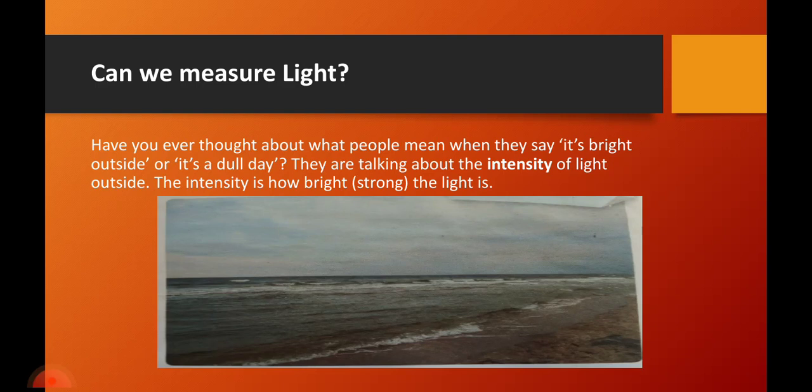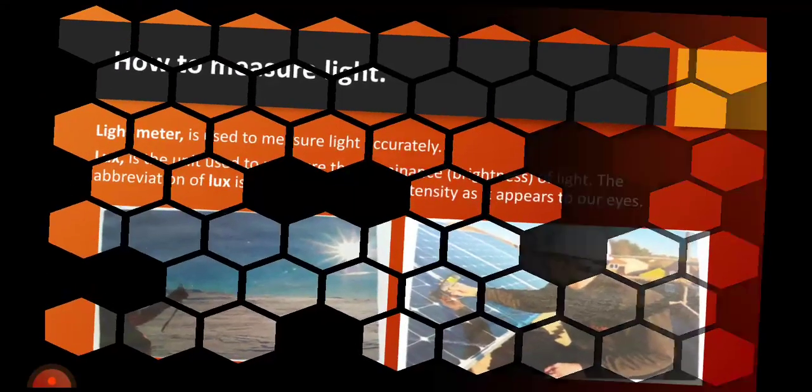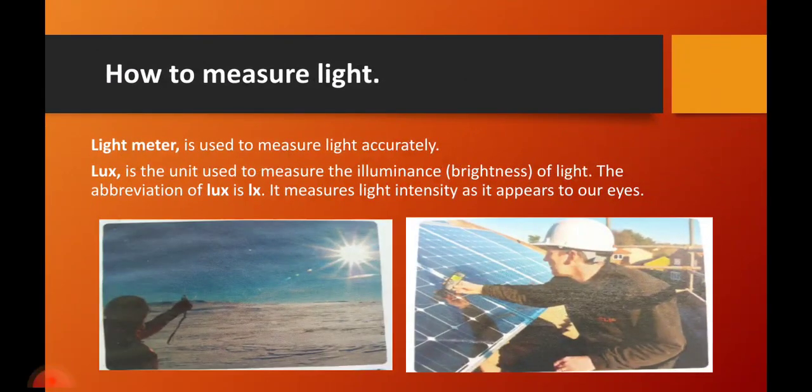Now, if you look inside your house, maybe in your room, you see that the brightness of light during the day is different from the one outside when you come out of the compound. If you observe very well, you notice there's a difference. Our eyes can tell the difference between bright light and dull light.